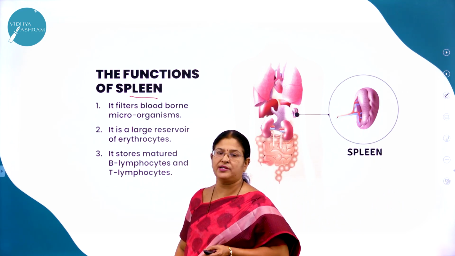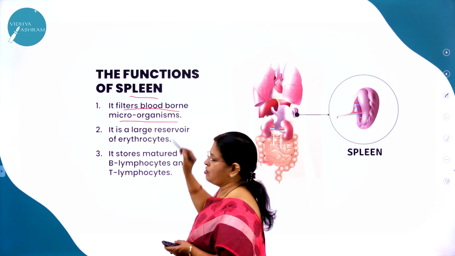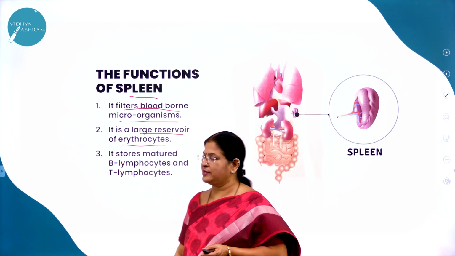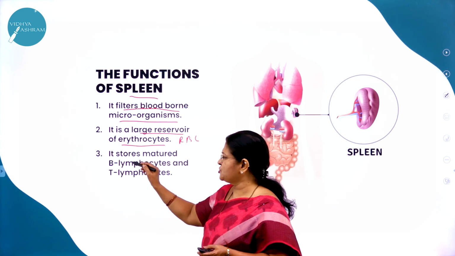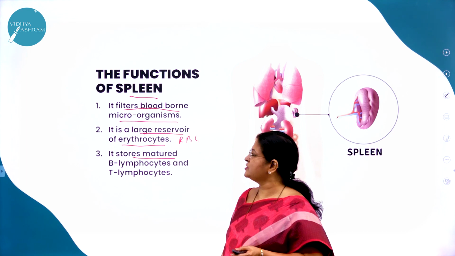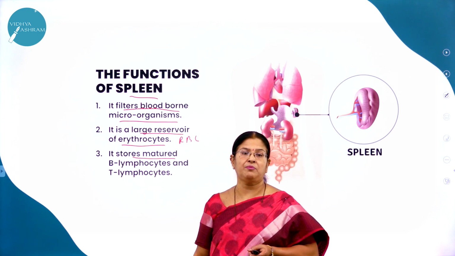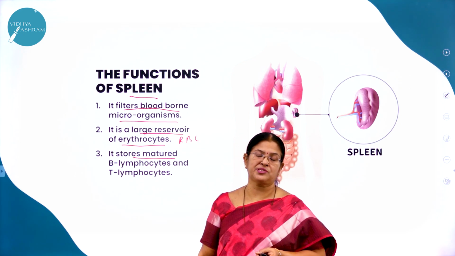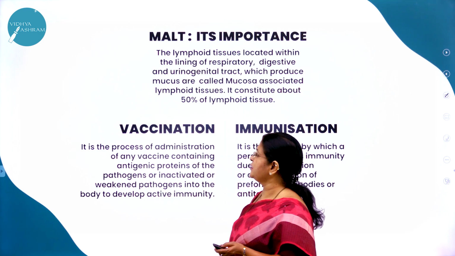Spleen is a very important secondary lymphoid organ, and it filters what? Blood-borne microorganisms, and it is a large reservoir of erythrocytes, that is the RBC, and it stores matured B lymphocytes and T lymphocytes. Hope you have understood the very important function of spleen.